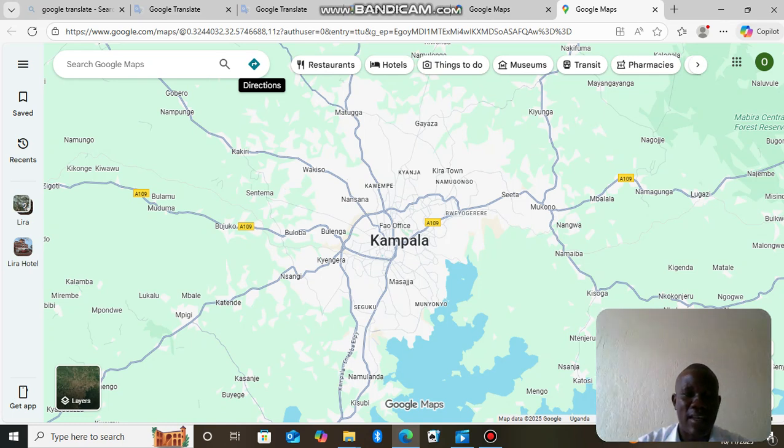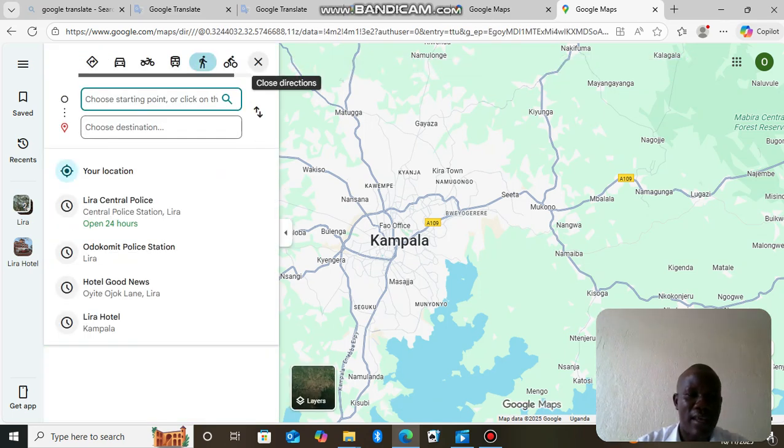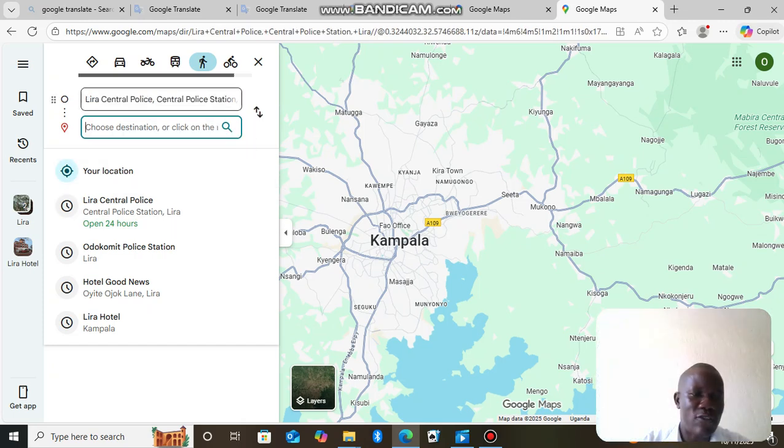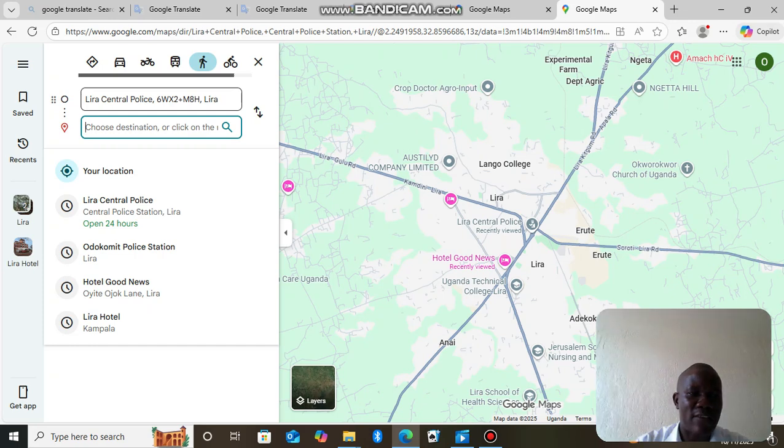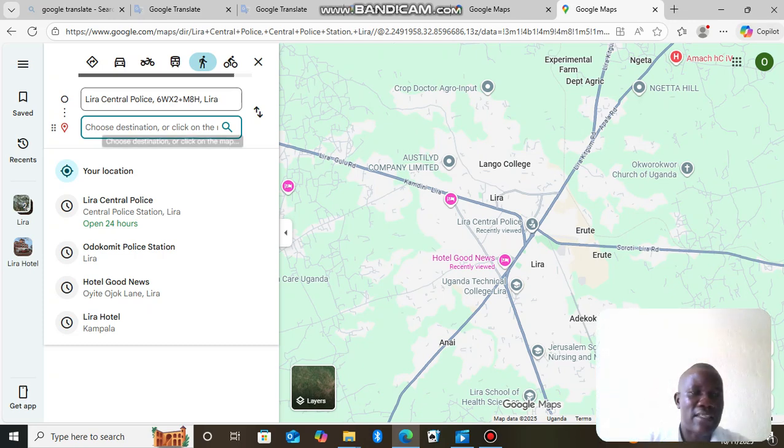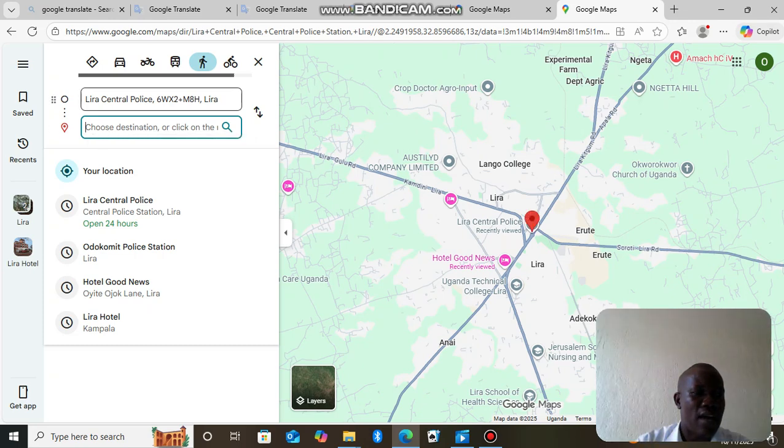Now, for example, ladies and gentlemen, I may want to move from one place to another. In this case, what is important to have in mind is that you must have your starting point, and then you must also have the destination. For the purpose of illustration here on my PC, I've chosen that I want to move to Lira Central Police Station.